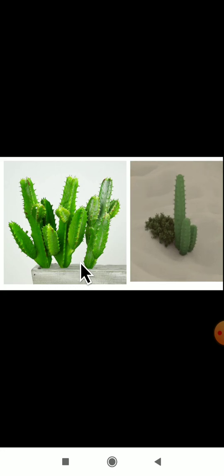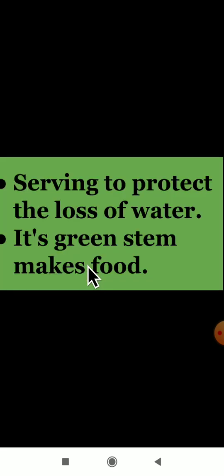And then in these cactus plants, how is the food prepared? With the help of the stem. The food is prepared in these cactus plants with the help of the stem. This is one of the specialized organisms, the cactus plant.